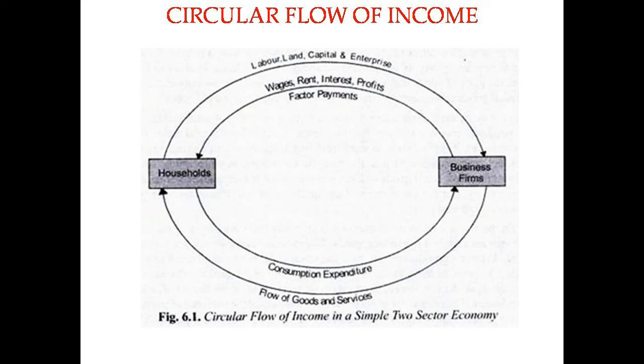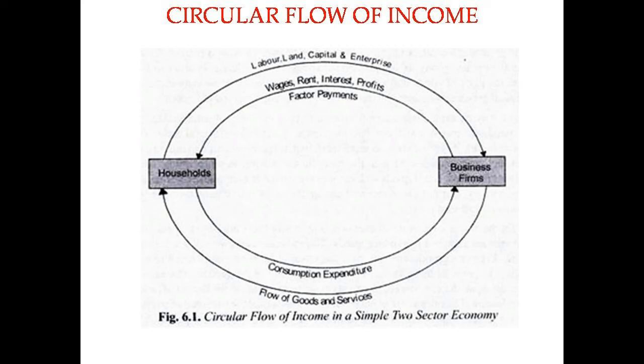Labor is provided by people in the households. Capital is provided by households. Organizers also come from the households. So these factor services households provide to firms. Households are providing factor services to firms. It's a real flow. Now, what do the firms do with the factor services?